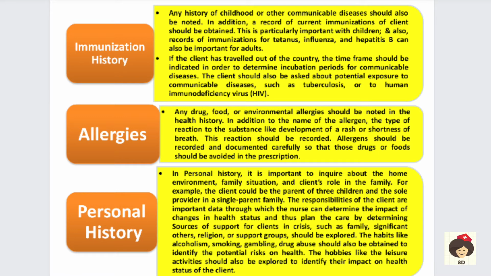or bacteria. Okay, and next we must also collect the allergy history. So any drug or food allergies, you have to collect from the person, and you have to ask, if the allergies had occurred, what were the signs and symptoms of the allergy, like any rash or shortness of breath or any reaction to the drug. Then you have to see what the allergen was, and that allergen has to be documented in red color on the case sheet, so that anybody who is coming and seeing the patient's case file should know that this person has an allergy and they should not prescribe such food or drug.